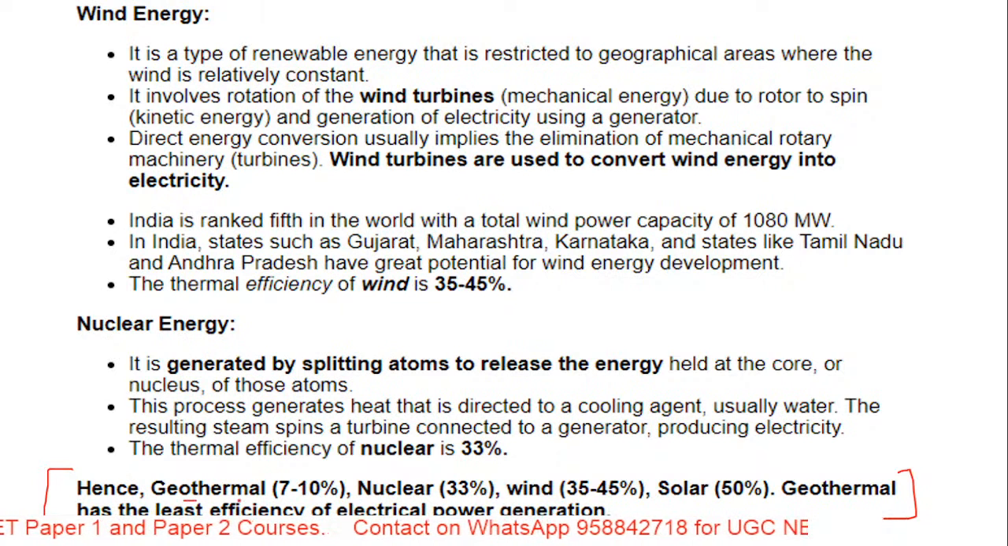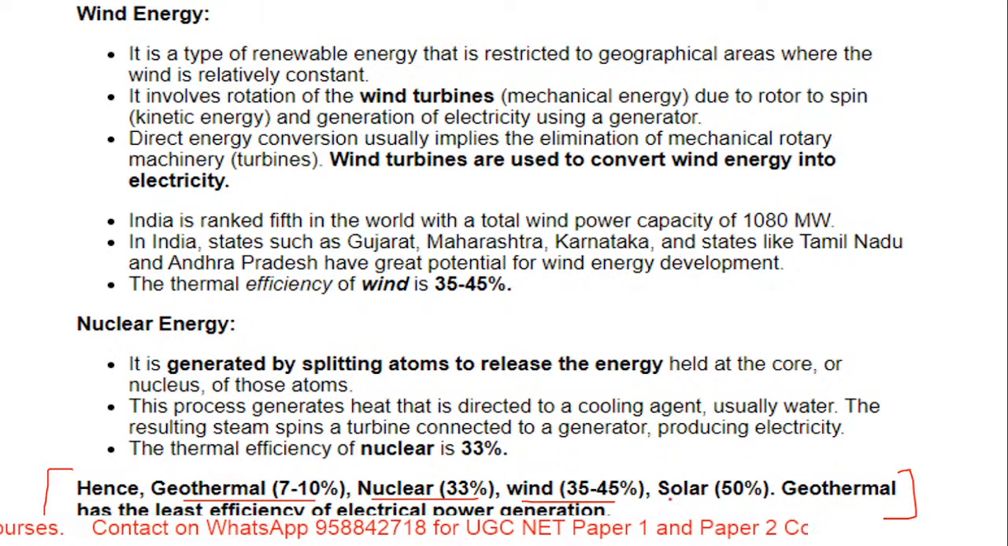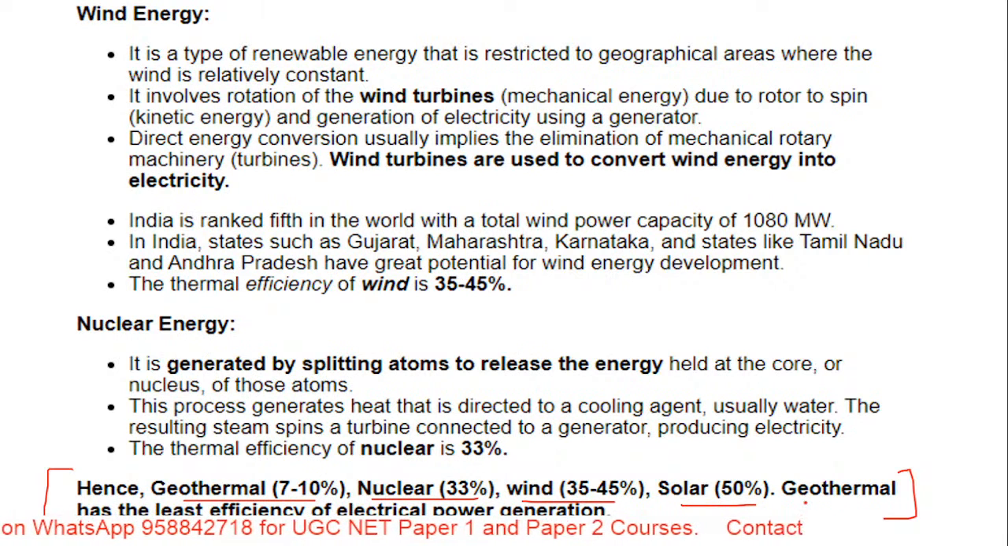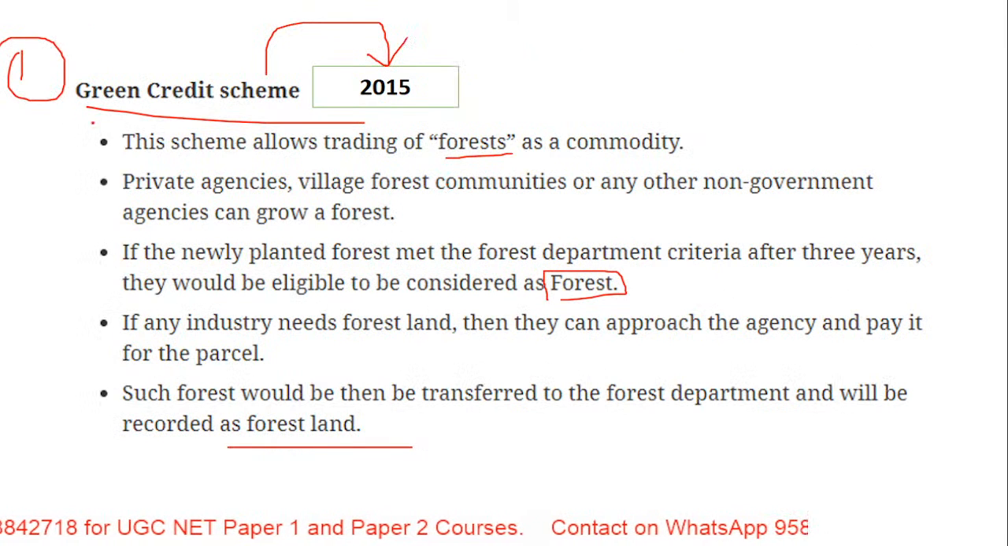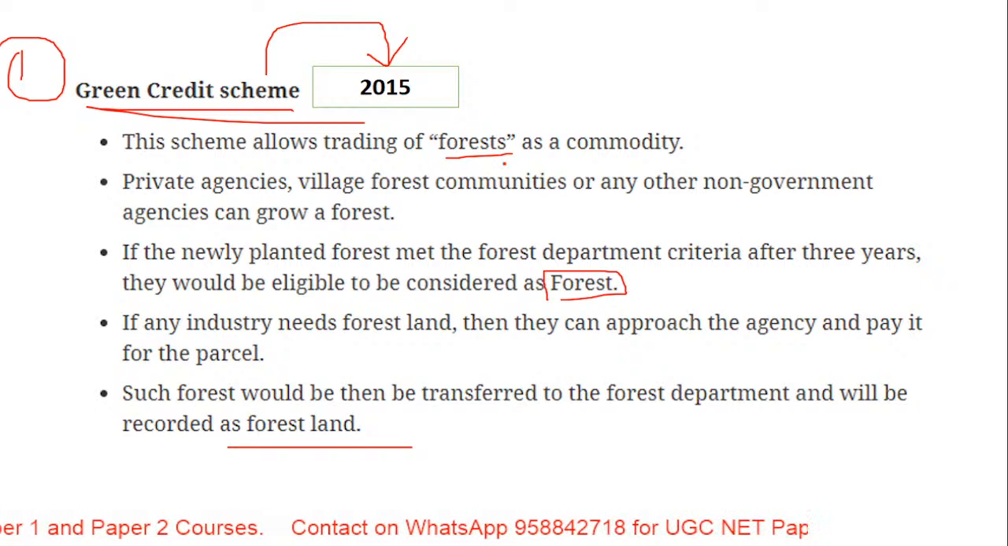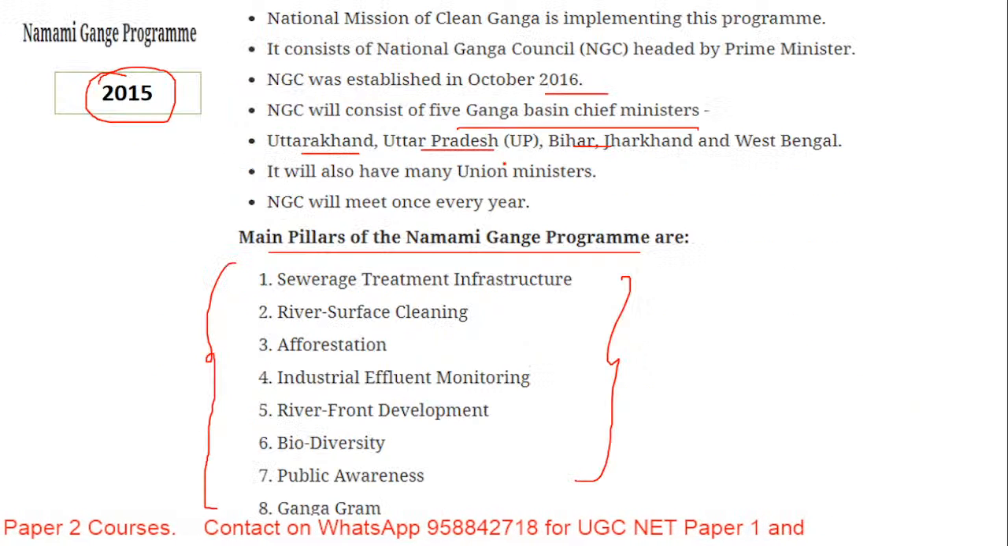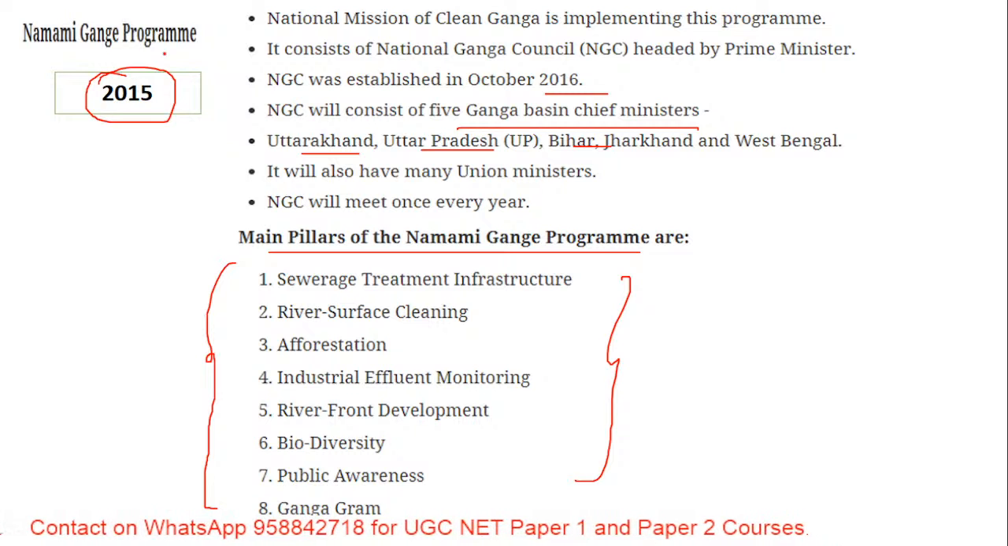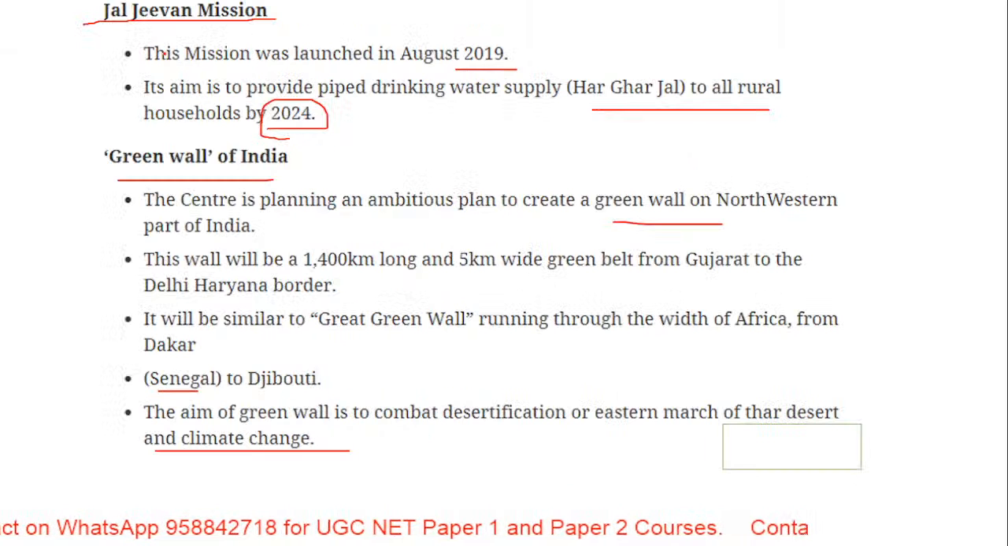So yes, geothermal, as I said, 7 to 10%, nuclear 33%, wind 35 to 45%, and solar 50%. So the least is geothermal and the highest is solar. This you should keep in mind. Then I gave a question on the green credit scheme. Basically it is with reference to forest, that is, trading of forest as a commodity. And then Mai Ganga, I didn't ask this question because it is with reference to Ganga. It is easy to remember.